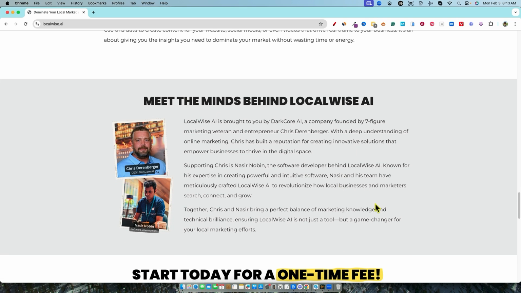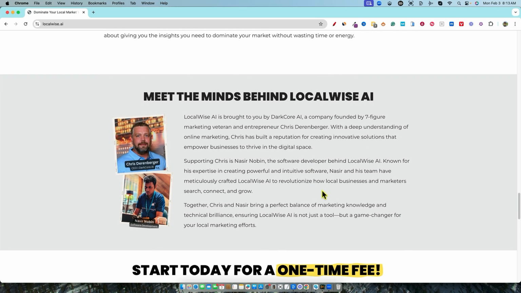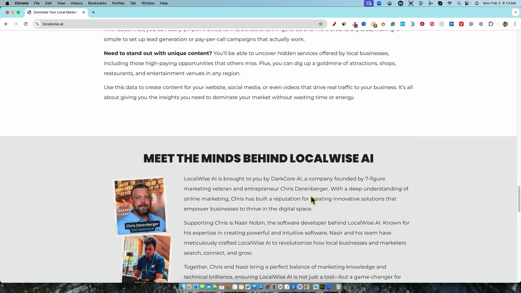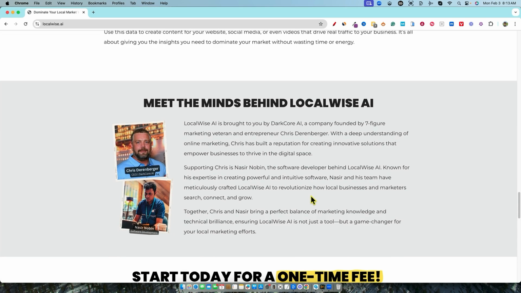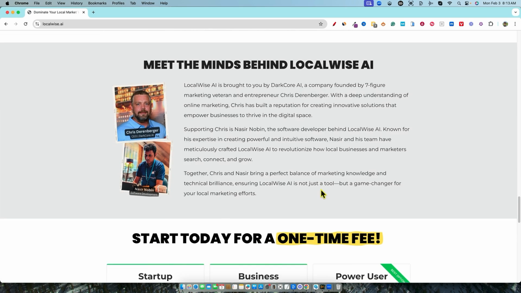Here are the people behind this tool, the software creator who created all of the software so far. The big ones that stand out are AI Wisemind and Questify, which is a keyword research SEO tool as well. This one is kind of like Questify in a sense, but it's very specific, and the algorithm is built in the software to only focus on local SEO, which is super cool.